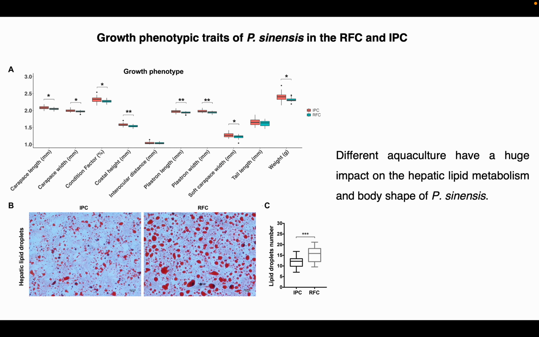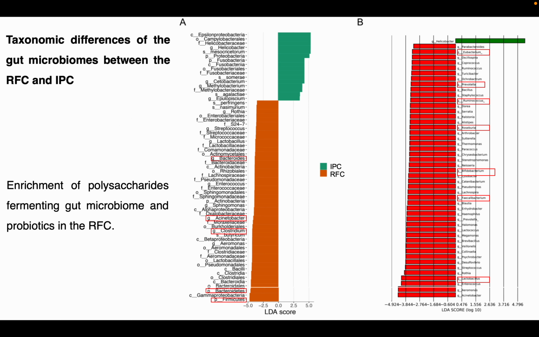Next, we observed the phenotype. You can clearly see that the body size of the Chinese soft-shell turtle under the RFC is observably smaller. In particular, we found that under RFC, the liver significantly accumulated more lipid droplets. Then we focus on the gut.